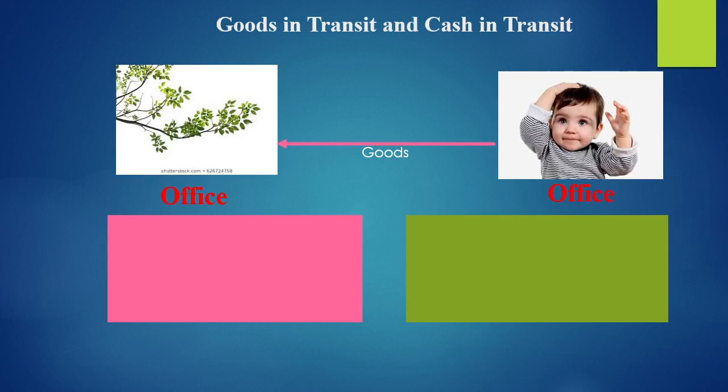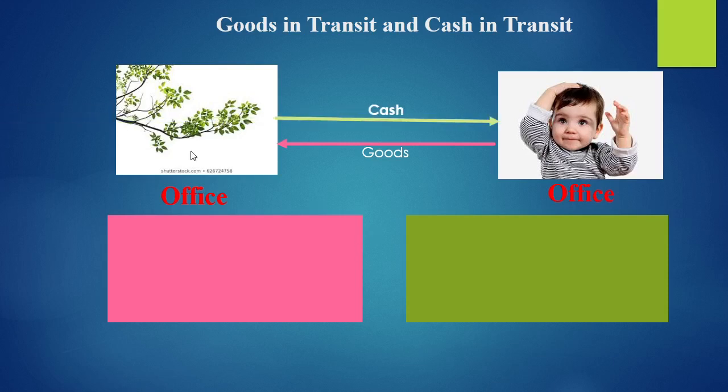In this case, the goods sent by the head office will not reach the branch office on the same day. It may take 2 days, 3 days, 5 days, or a month. During this time, the goods will be in transportation. So these goods in transportation are called goods in transit.